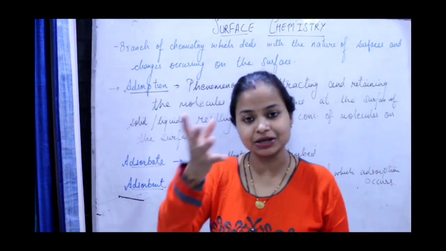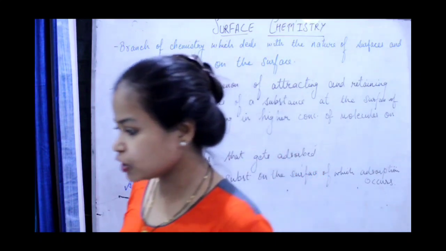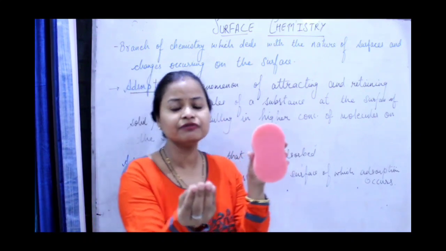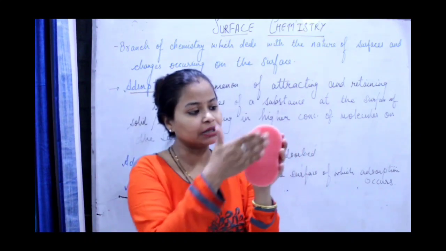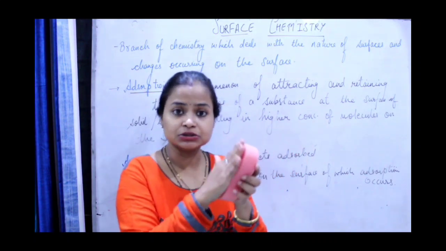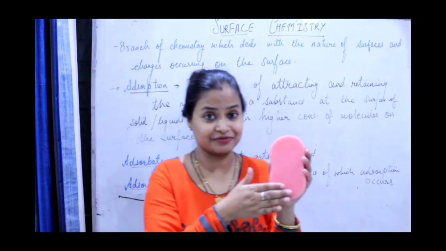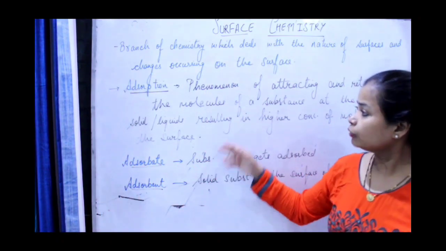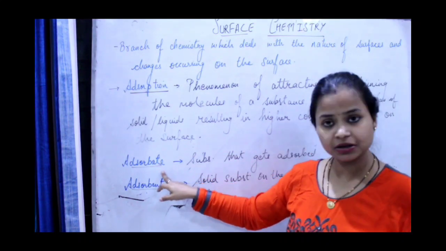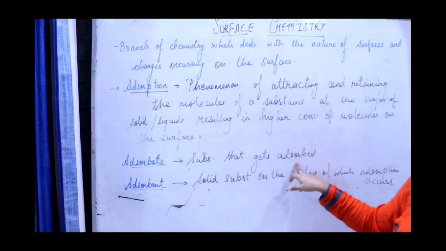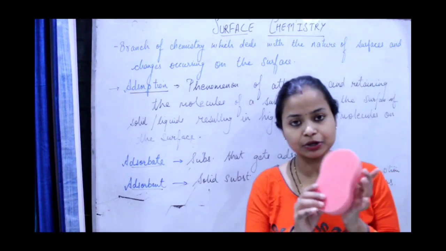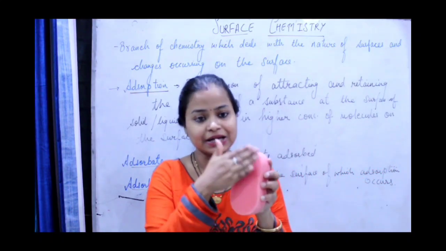Whatever molecules are attracted and retained, see for example, this is a sponge. On the surface of the sponge, if any gas particle is attracted and retained, that process is known as adsorption, only on the surface. Now there are two very important terms associated with it. First is adsorbate. Adsorbate is the substance that gets adsorbed. Just now I told you any gas particles get adsorbed over here.